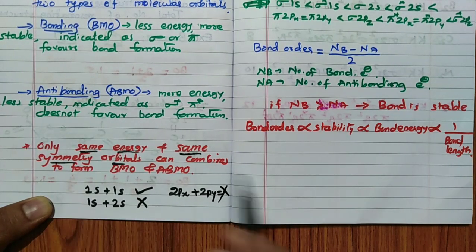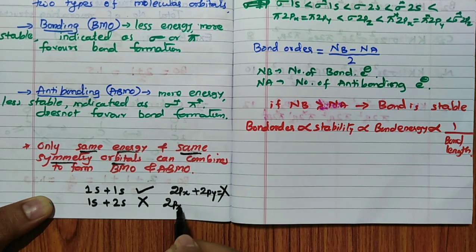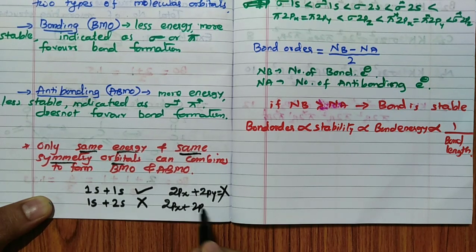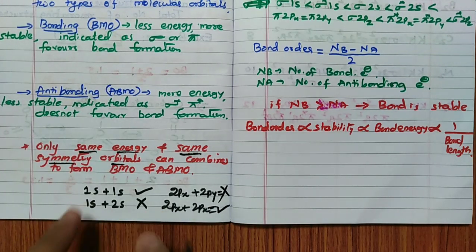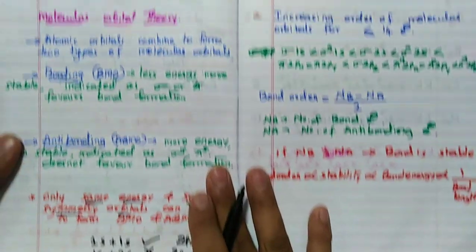Which means, remember, is 2px combined with 2py possible? No, because the symmetry is different. Energy is the same, 2p and 2p, but x and y symmetry is different, along the x-axis and y-axis. So it is not possible. If it is 2px and 2px, possible, yes. So remember this point. It was asked once in the CET exam. I will show you the question.